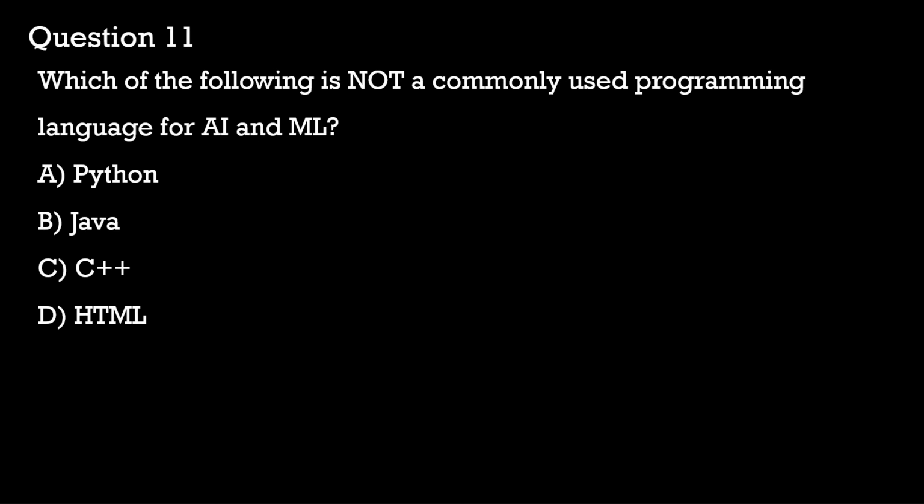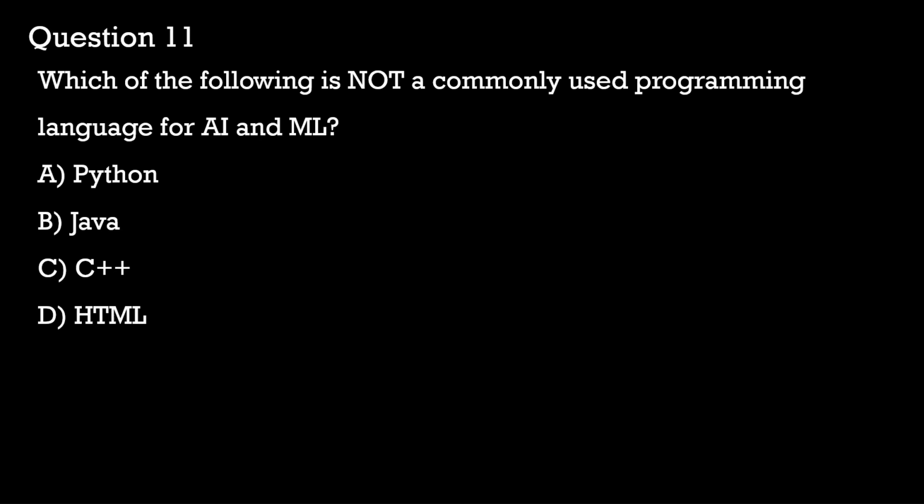Java is also used in artificial intelligence and machine learning, particularly in enterprise applications. While C++ is not as common as Python, it is also used in AI applications, particularly in scenarios that require high performance and low-level hardware interaction, like game development and robotics.